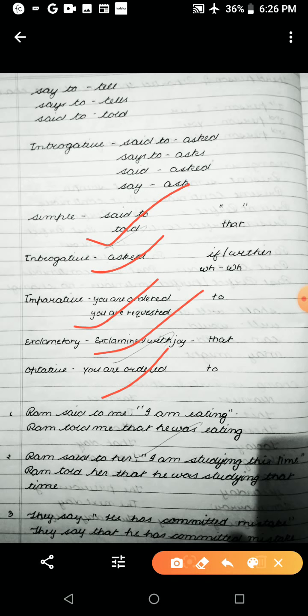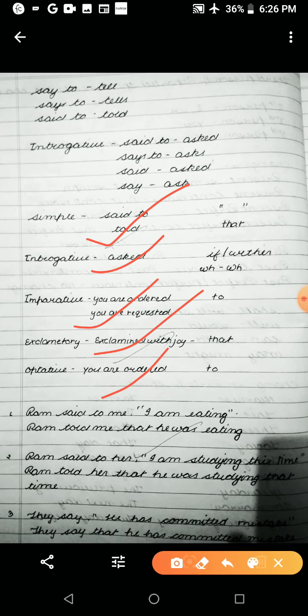That is called a simple sentence. Interrogative sentences have two kinds. First is the WH word kind, and second is starting with a helping verb. What are you doing? Are you going there? These are interrogative sentences. In an interrogative sentence, firstly the helping verb comes, and after that the subject comes.